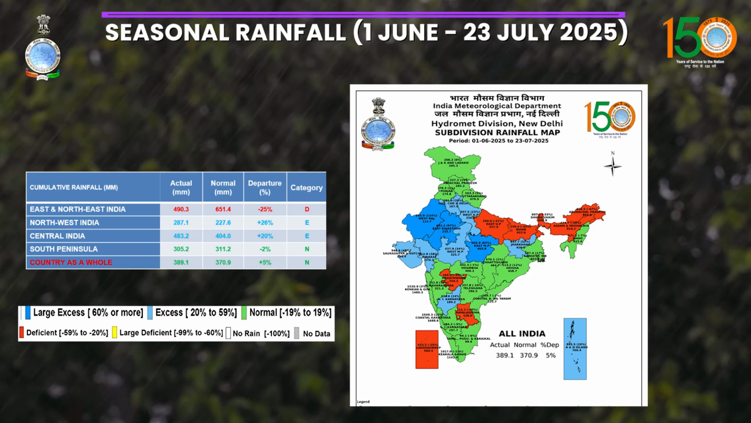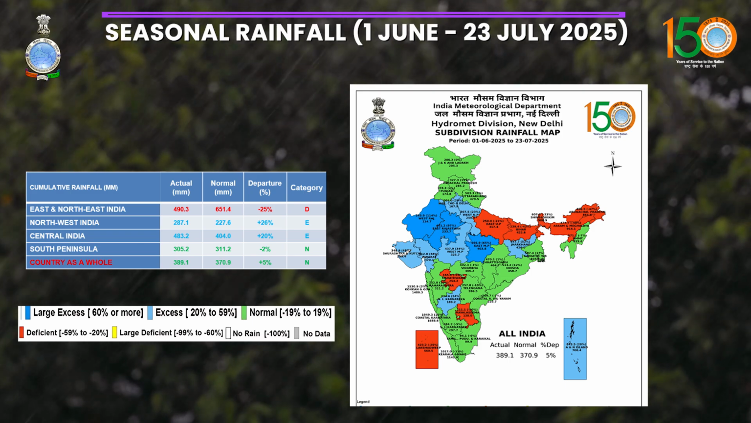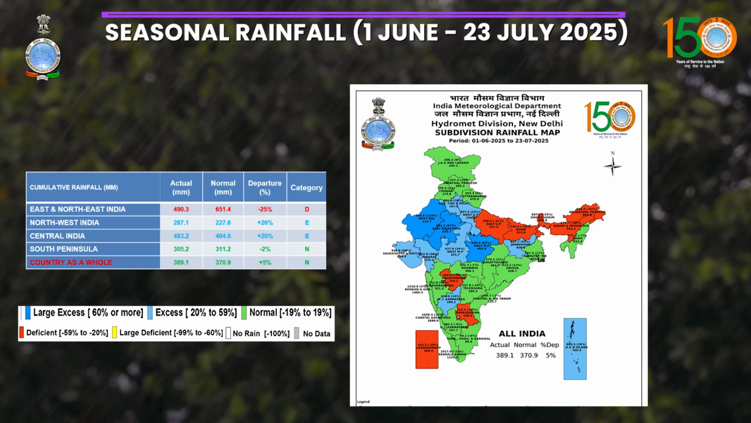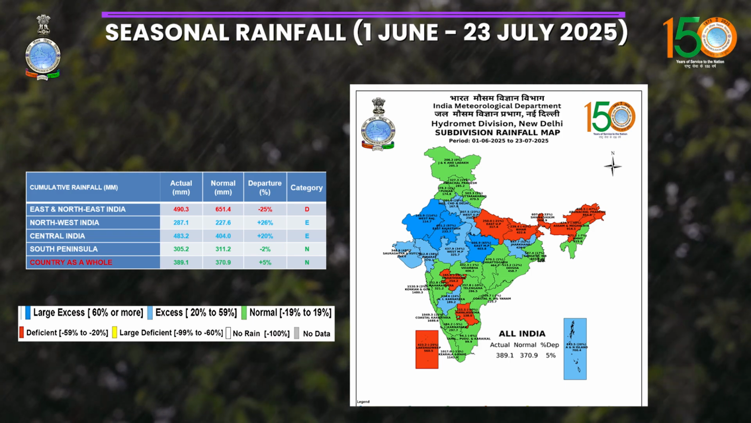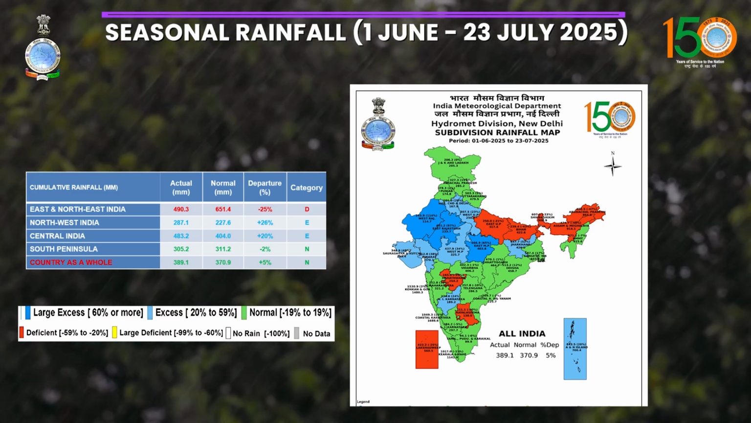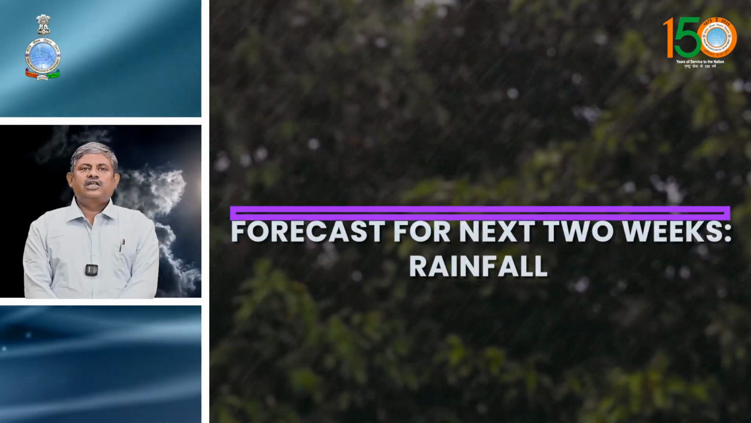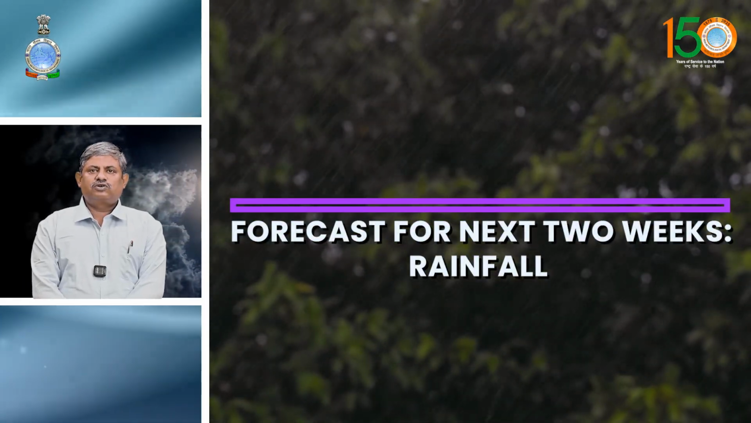And if you see the country as a whole, it was just 0.5%. So the actual was 389 millimeter and the normal was 370.9 millimeter rainfall. So just 5% excess, that is plus 5% excess, that is in the normal range. Now we'll discuss the forecast for the next 2 weeks issued today.